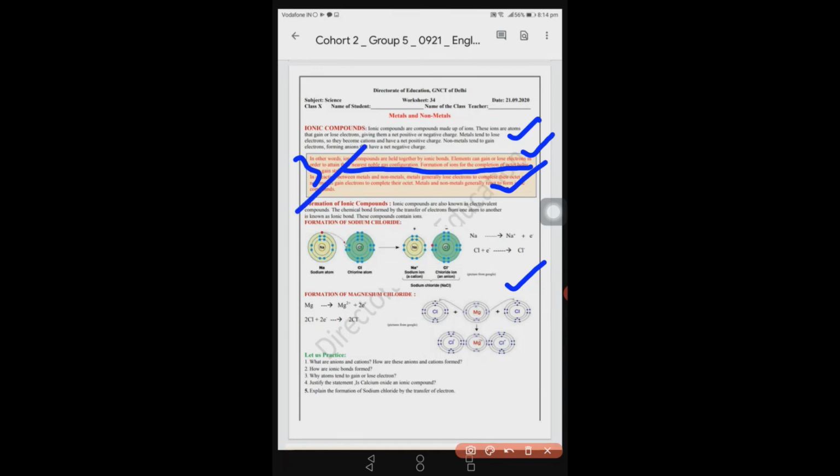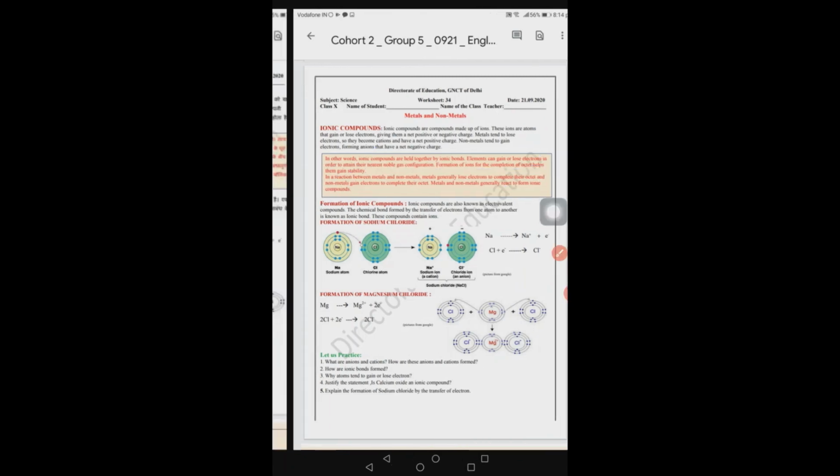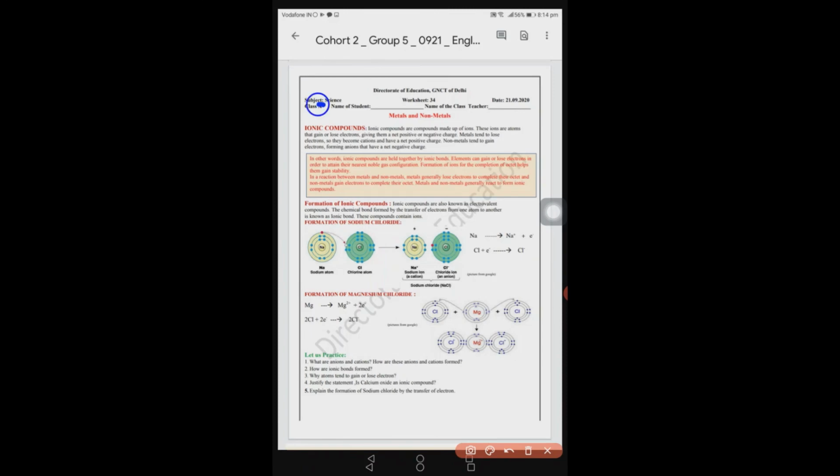Justify the statement, is calcium oxide an ionic compound? Let's discuss this. You should know the atomic number of calcium. Calcium has atomic number 20, and oxygen has atomic number 8.